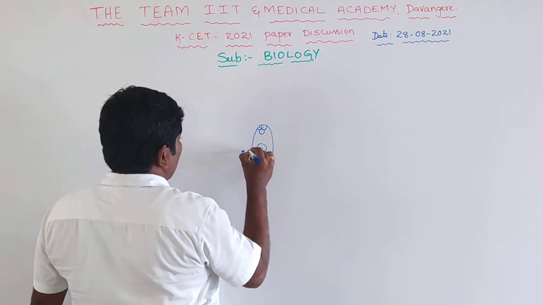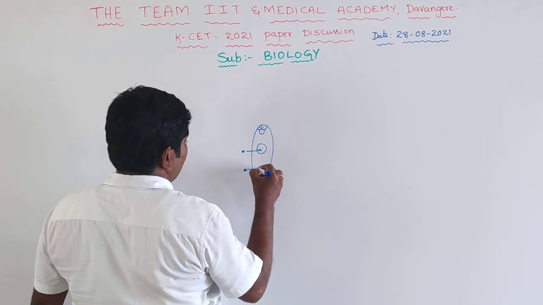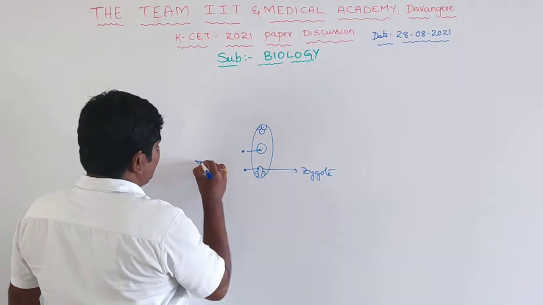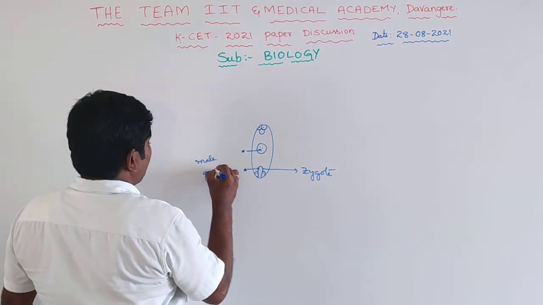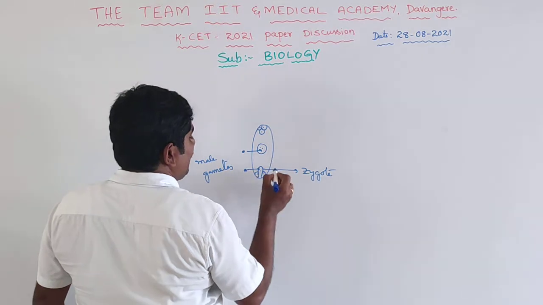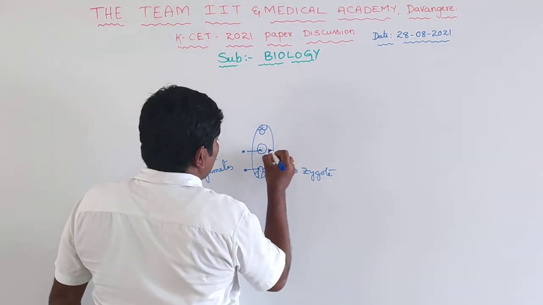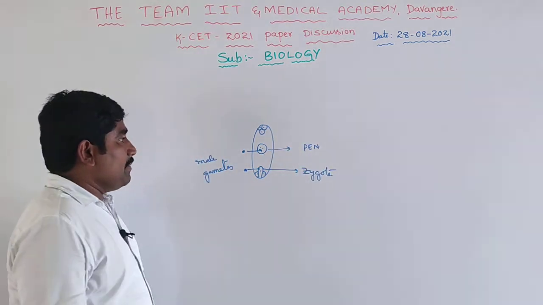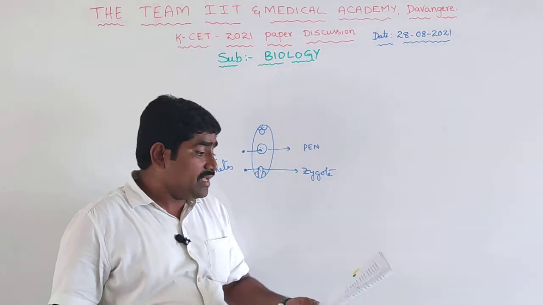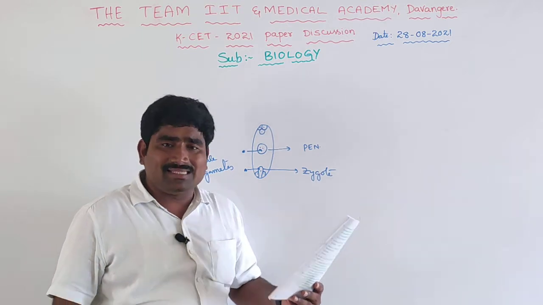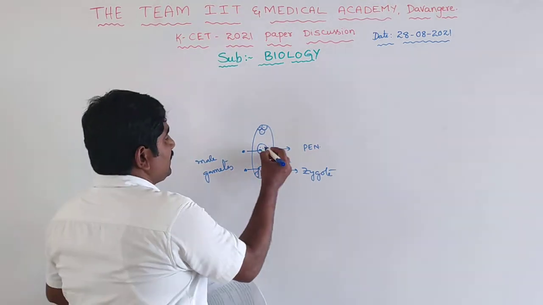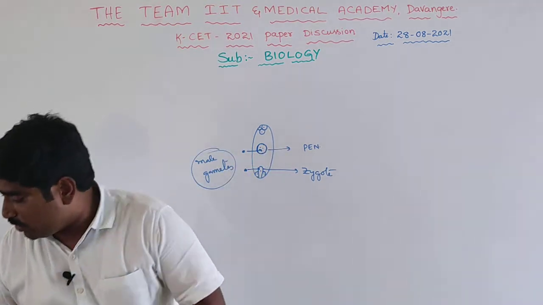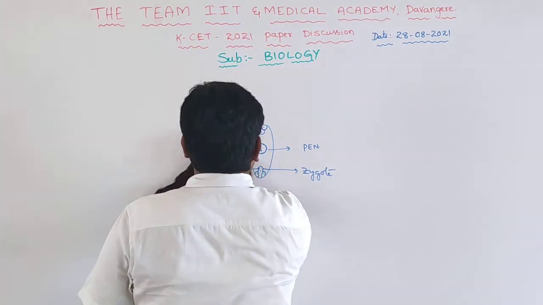So there are 2 male gametes. One male gamete fuses with the egg, which results in the formation of the zygote. Clear? Another male gamete fuses with the central cell and forms the primary endospermic nucleus. So the answer is the central cell. This central cell fuses with one male gamete and forms the primary endospermic nucleus.